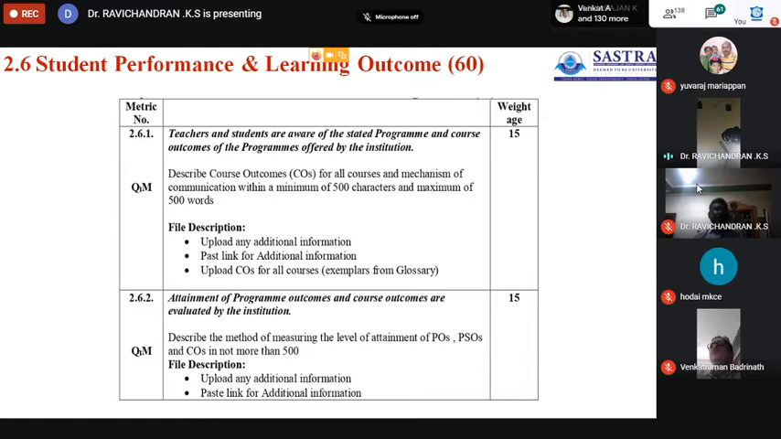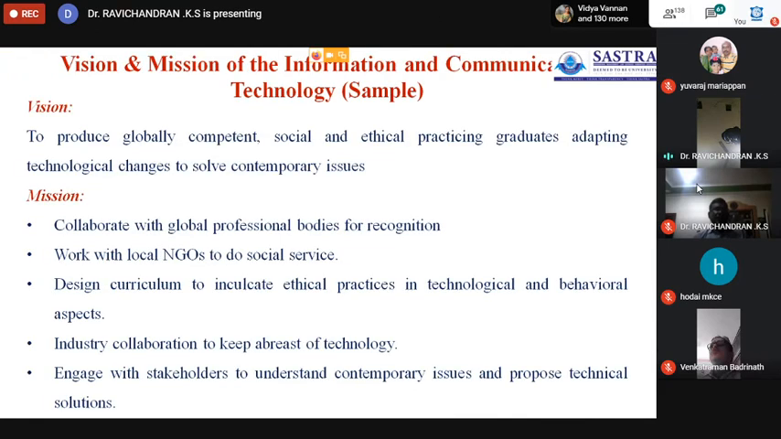This is very, very important, because the institution has a vision and mission, and every department has its own vision and mission. I will give one sample here: the vision and the mission of the IT department.